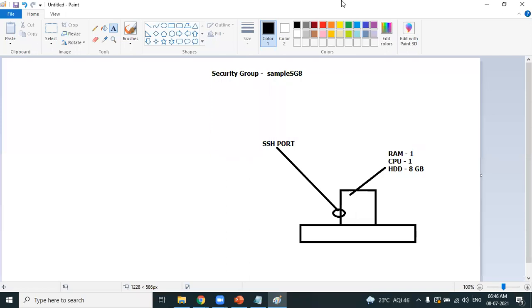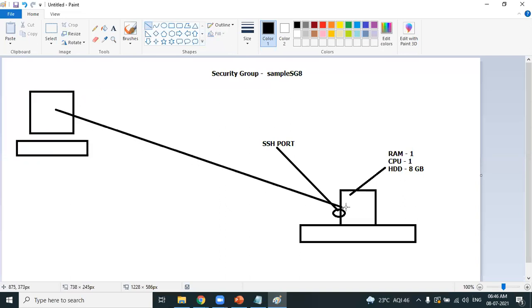Now we should also learn, friends, how we can connect to that Linux machine. Please focus here.